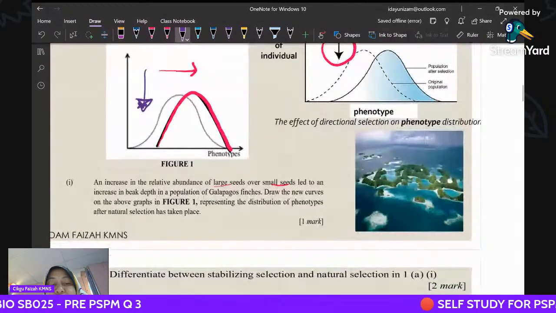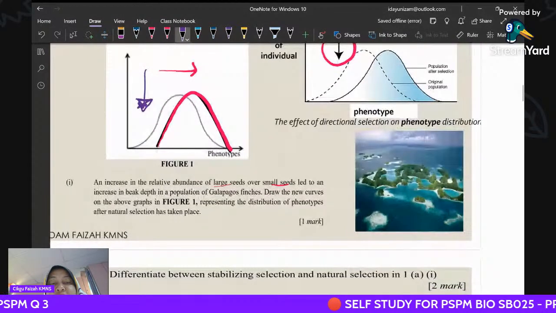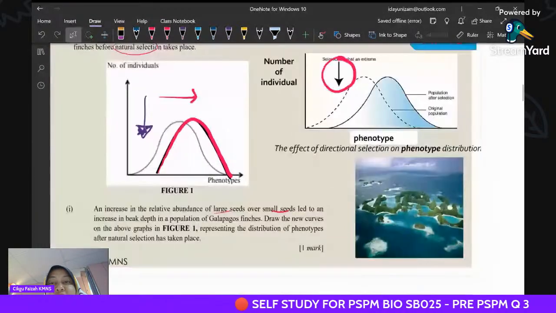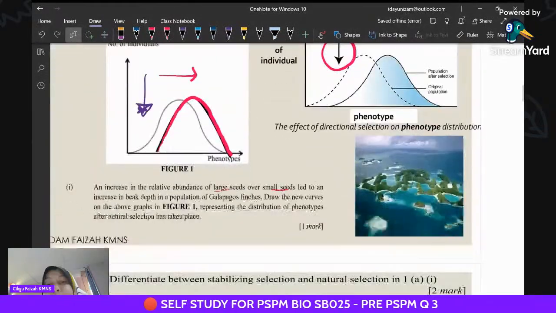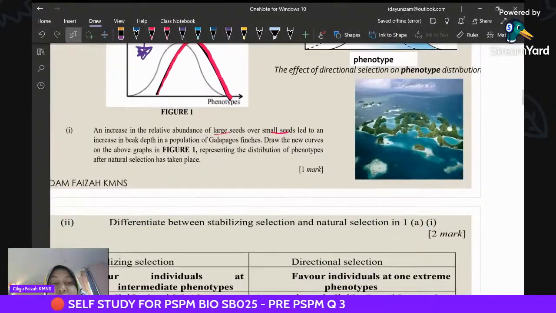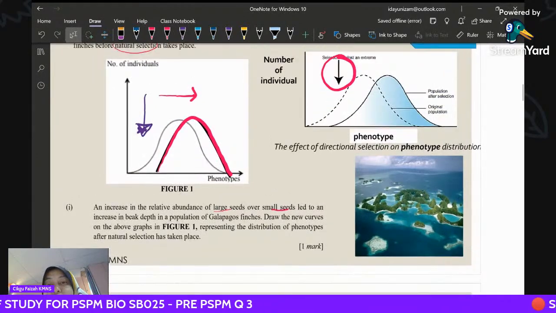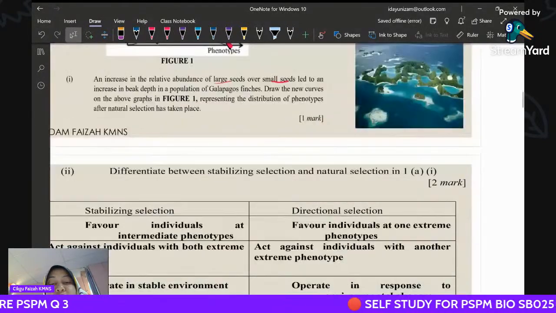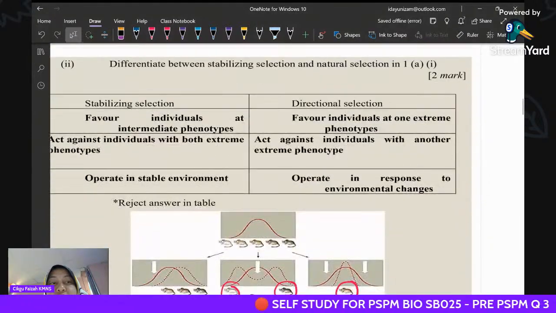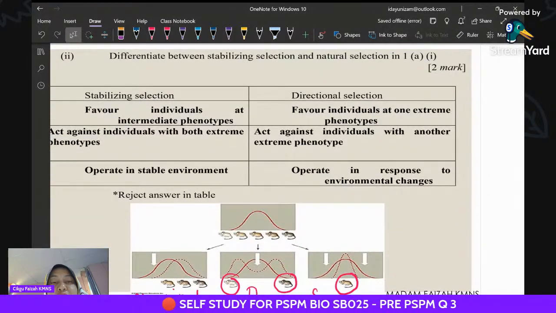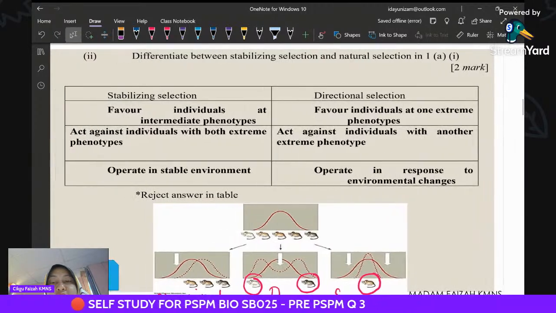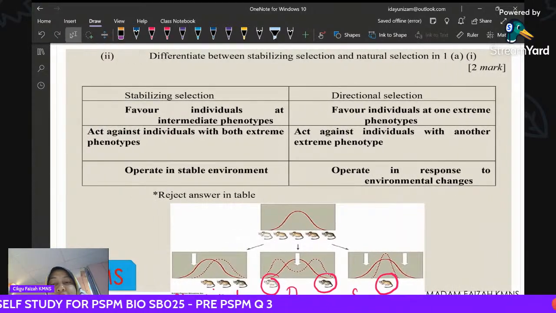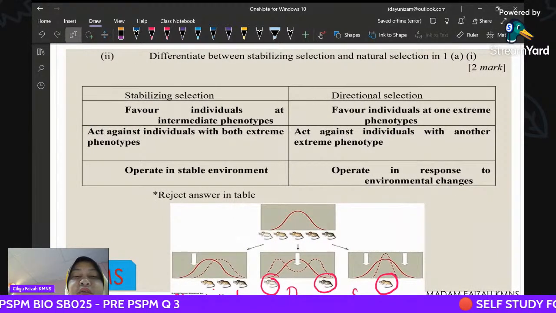You have to sketch, and after that, name the selection and draw the effect. Then you have to differentiate between stabilizing and directional selection.